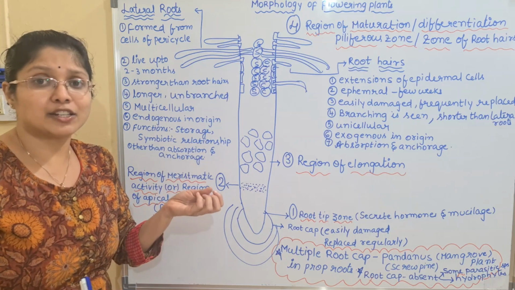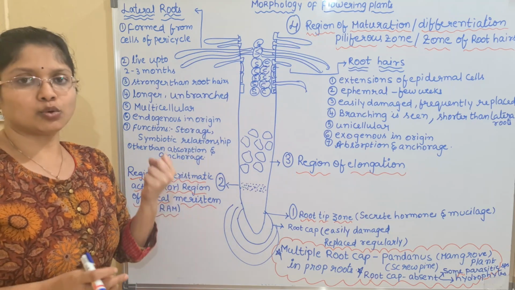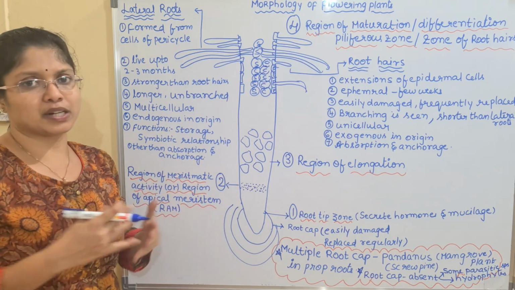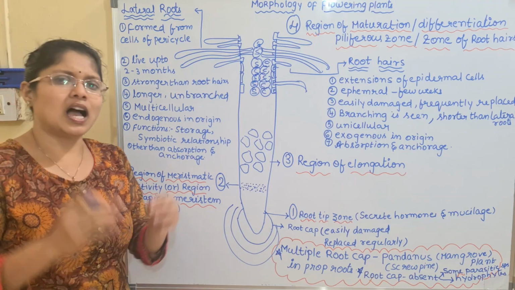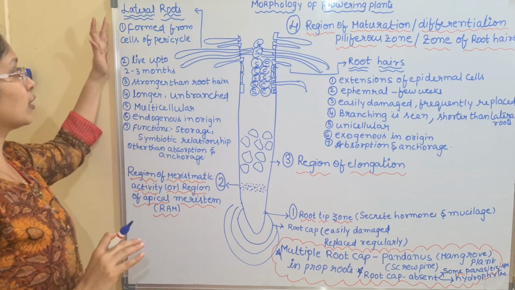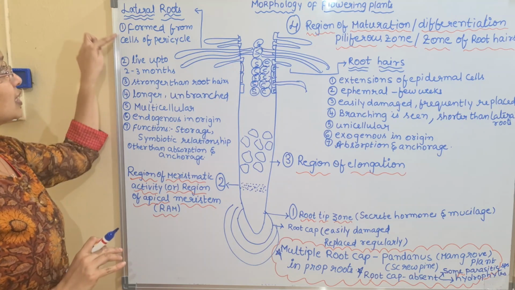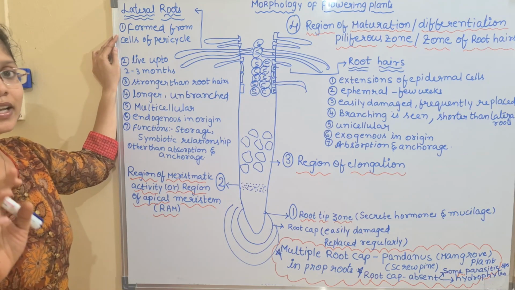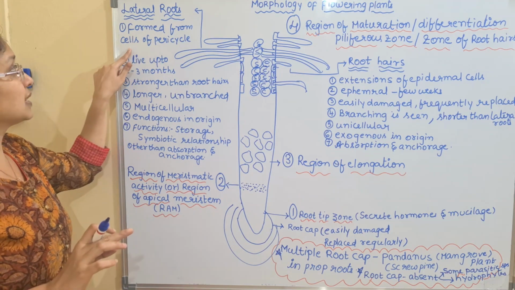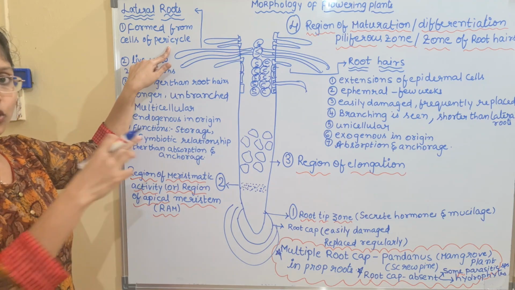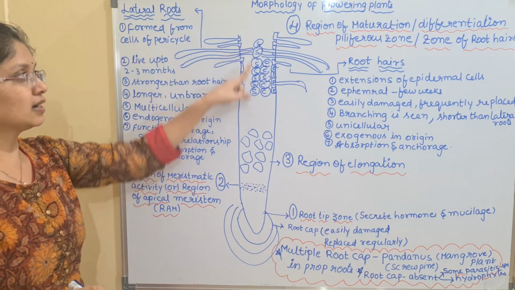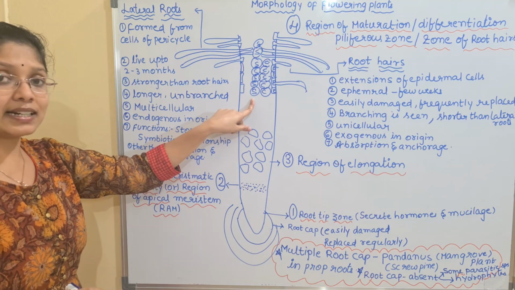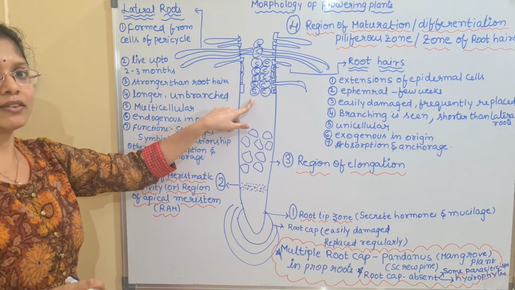Even their lifespan is more compared to that of the root hairs. That is the major difference between the root hairs and the lateral root. I have given each and every point here, you can note it down. So the first point I have mentioned is regarding the lateral root, formed from cells of pericycle. I have told you they are produced from the center where the stele is present. Inside the stele, pericycle will produce the lateral roots.